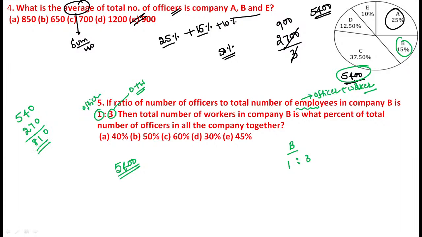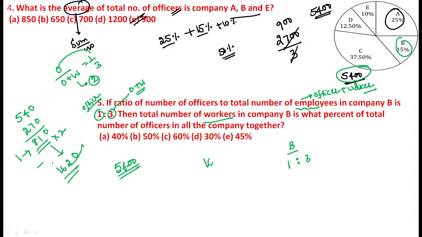Now what is your observation now? See, if one unit is equal to 810, you need to calculate 3 units is equal to how much. But here the most important part, see guys, here O divided by O plus W is equal to 1 by 3, means if O is equal to 1 unit, definitely W is equal to 2 units. Then you can get the ratio of 1 by 3. Now if you want the workers value, simply you multiply with this 2, guys. So the value becomes 1620. What is our question? Now, the total number of workers in company B. Workers in company B is 1620.